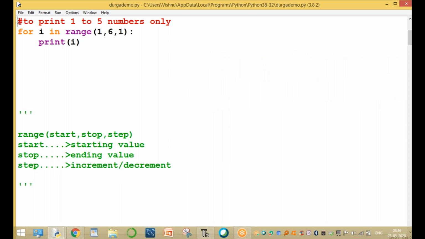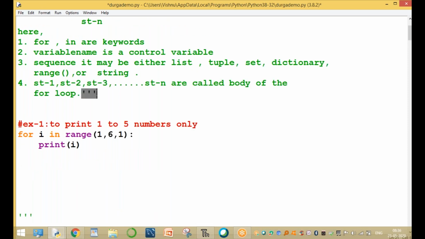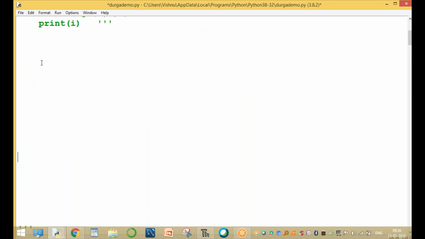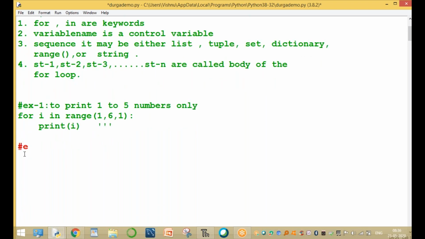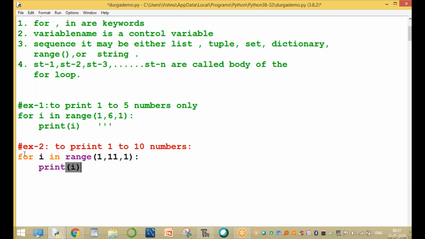This is example 1, to print the values 1 to 5 only. Now, another example. Example 2: print 1 to 10 numbers. So what happens, sir? For i in range(1, 11, 1): print(i). Clear guys? This prints the values 1 to 10 numbers.